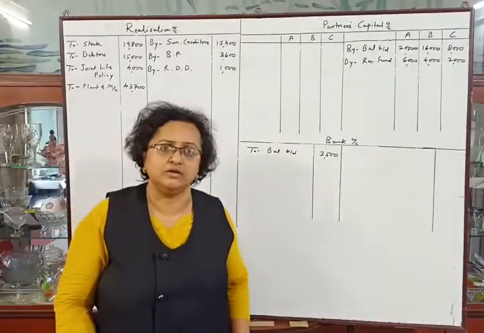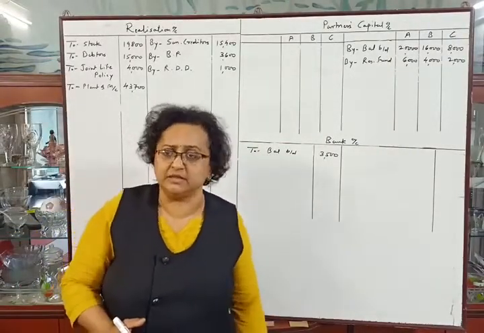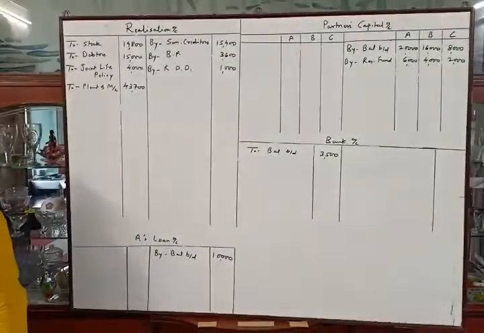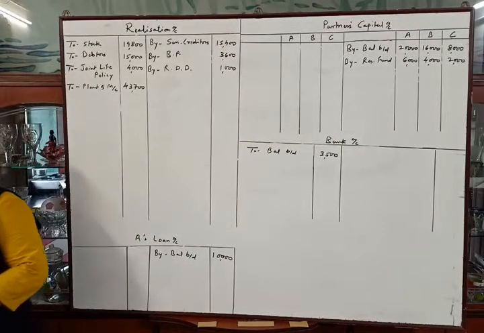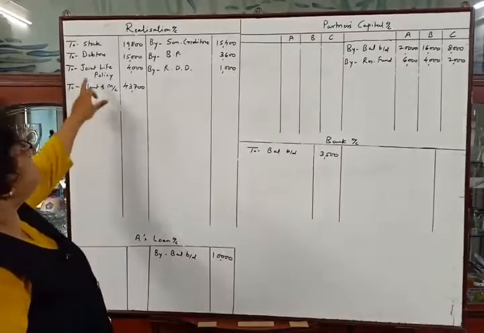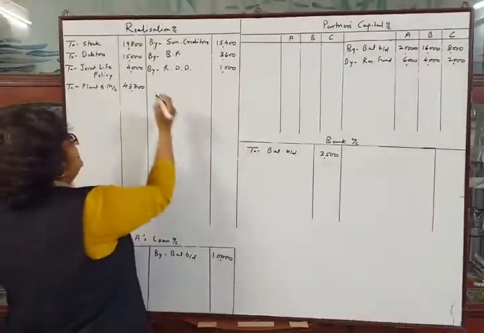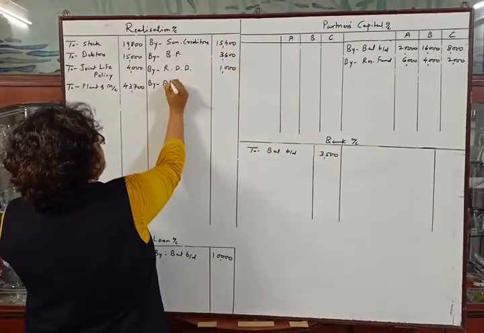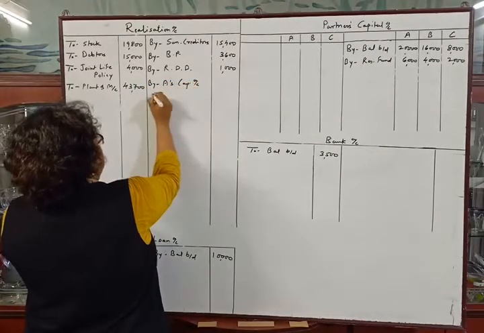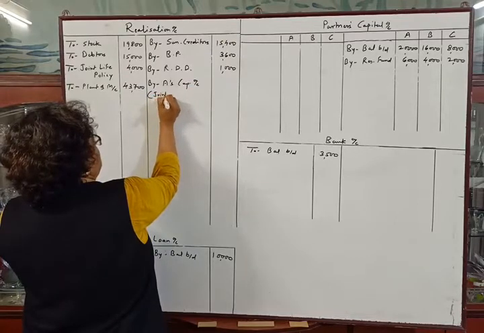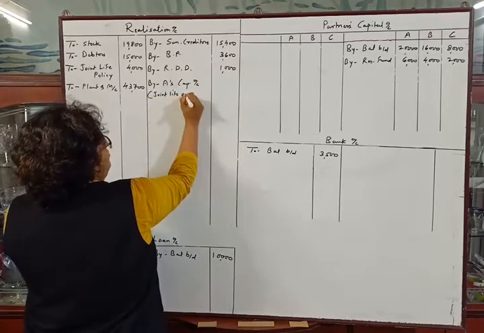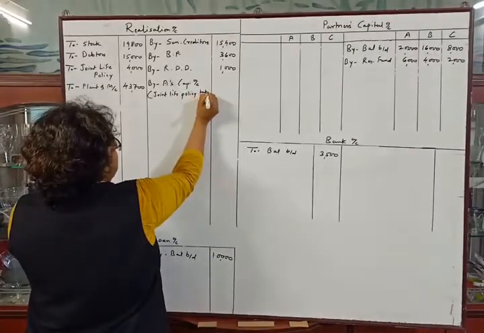Now we will solve all the adjustments one by one. See the first adjustment. Joint life policy was taken over by Mr. A at rupees 5,000. This asset is taken over by Mr. A. So the entry will be in credit side of realization account by A's capital account, joint life policy taken over.